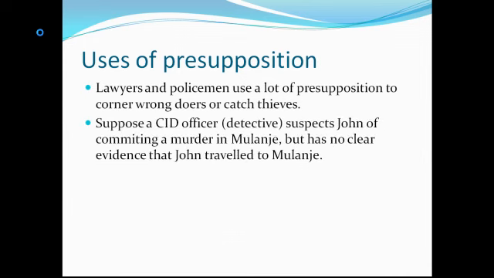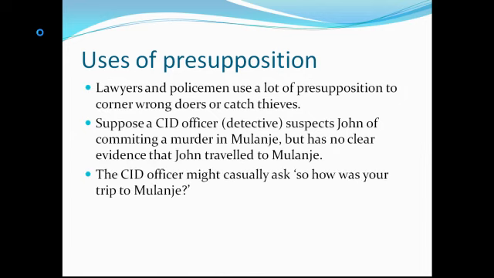Suppose a CID officer, a detective, suspects that John committed a murder in Mulanje. But then this CID officer has no clear evidence that John traveled to Mulanje. Now, how is he going to know whether John is really the person who killed someone in Mulanje? The CID officer might casually ask John, maybe they meet somewhere, maybe at the market, maybe at a football game, at a stadium. John, how's your trip to Mulanje?